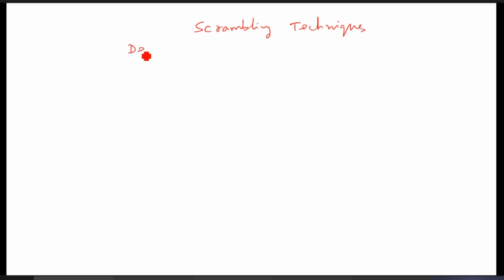The design goals for efficient encoding schemes: there should be no DC components. There should be no long sequence of zero levels.